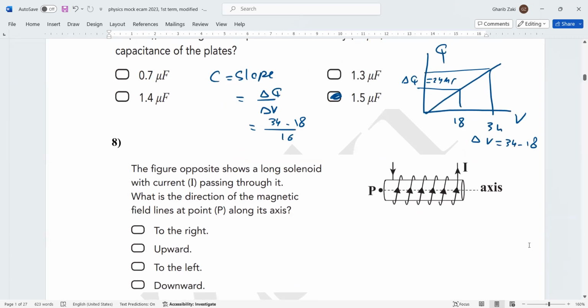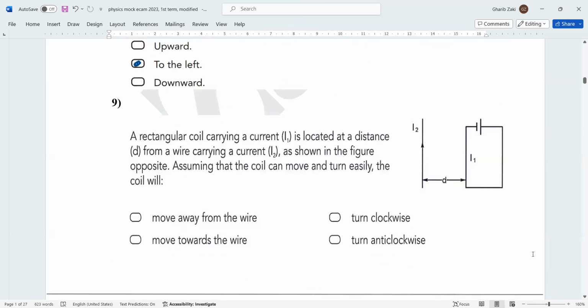That one depends on the right hand grip. So this is north here, then the answer is to be left. This also, it's easy. Here's the direction of the current here. Now, can you see? This is the direction of the current from the battery. Then the two currents have the same direction, then it will be attraction. Then they move towards the wire. So this is the correct answer.